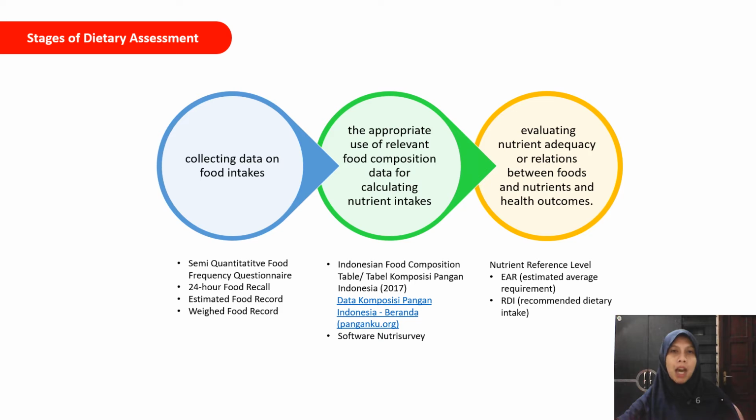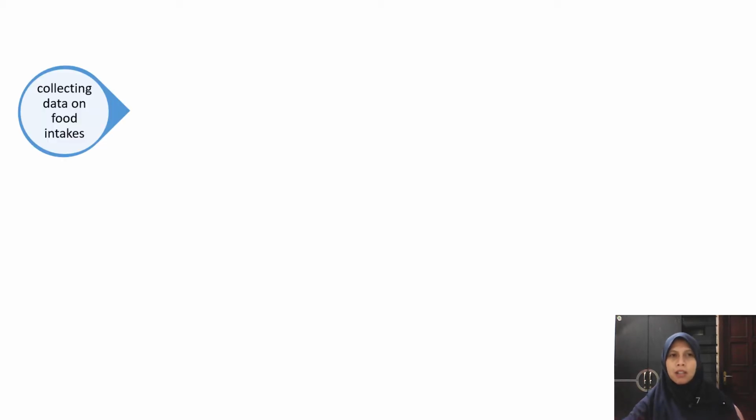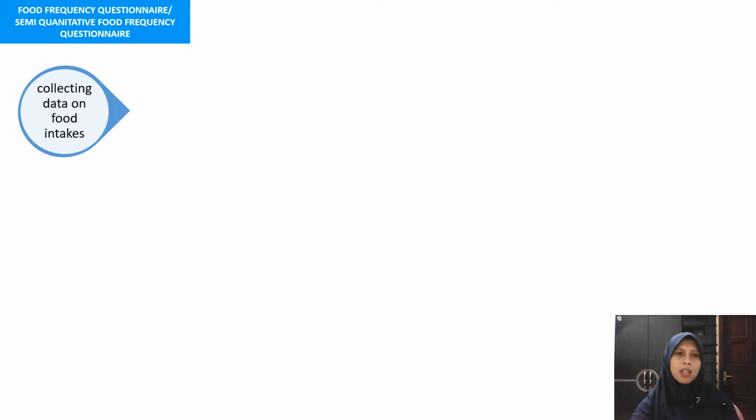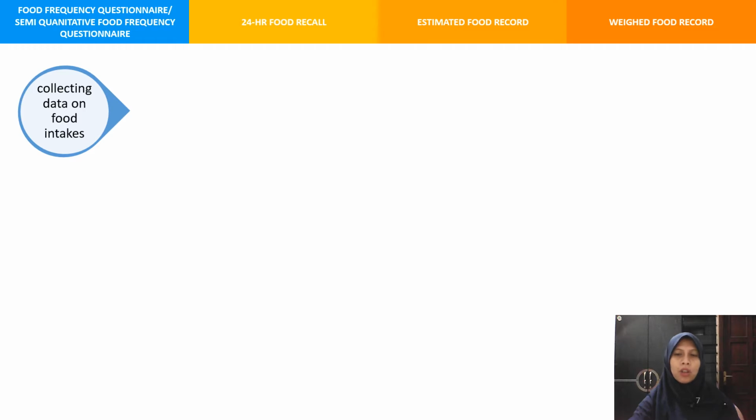We can use EAR, or estimated average requirement, or RDI, recommended dietary intake. I have mentioned earlier that we have some methods that are usually used in collecting data on food intake. First is the food frequency questionnaire or semi-quantitative food frequency questionnaire, and then 24-hour food recall, estimated food record, and weight food record. We will learn those methods one by one.